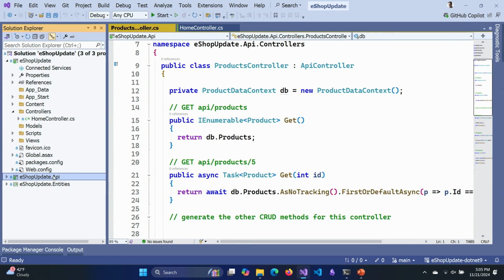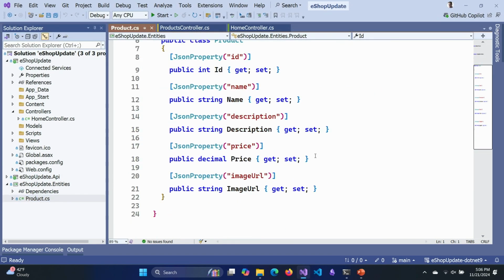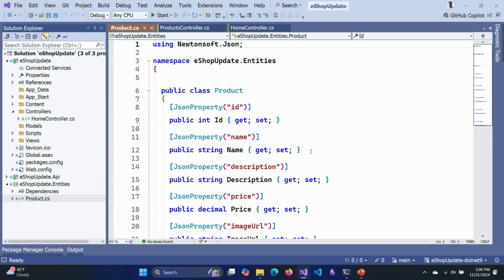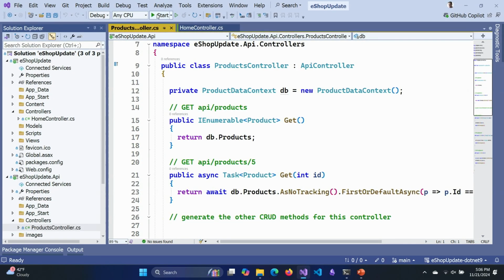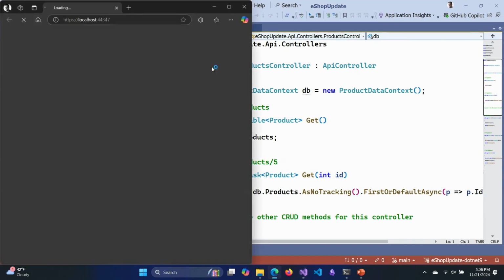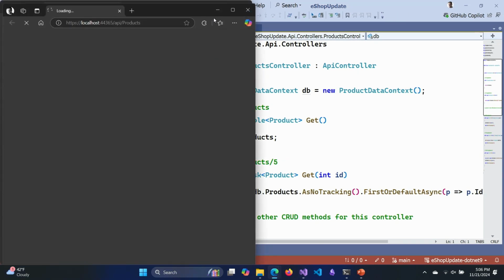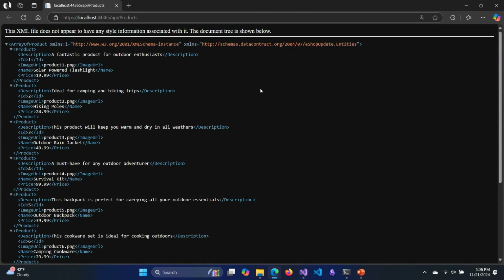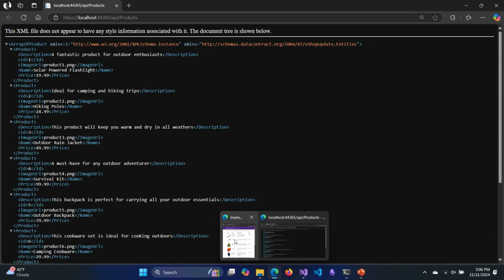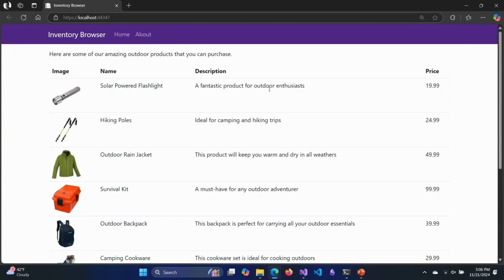You see down here I have an API, and I've got a shared project with some entities, a product entity that I share across those two projects. So my API can publish a product, and then my web project can present it. I've got a couple of controllers here. Let me start the application so you can see what this looks like running in a browser. Here comes my API. It's going to connect into a SQL database, and there's what my products look like. And I've got another browser that opened over here that has just a simple inventory browser, okay?